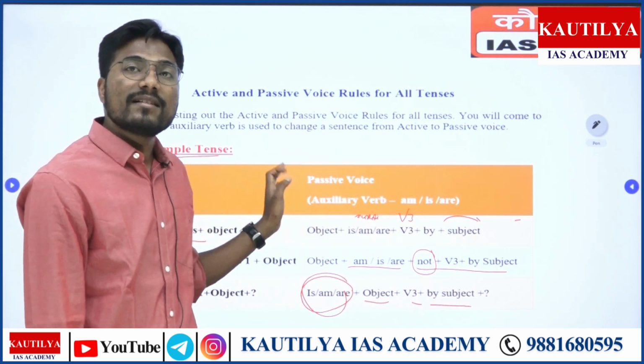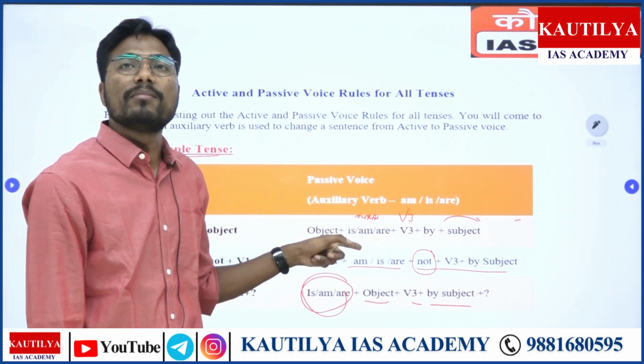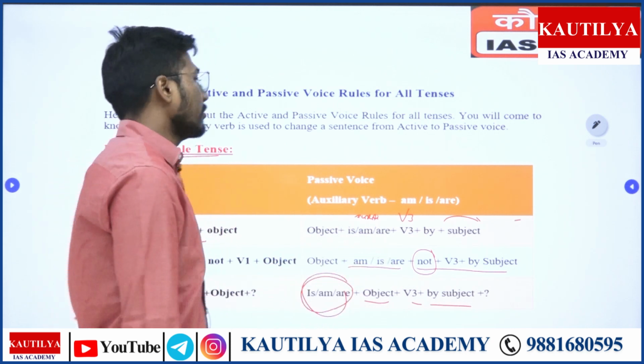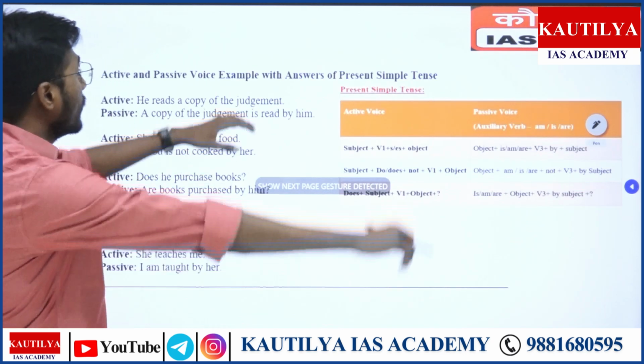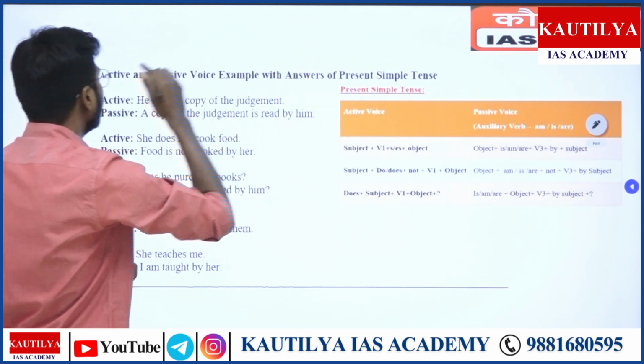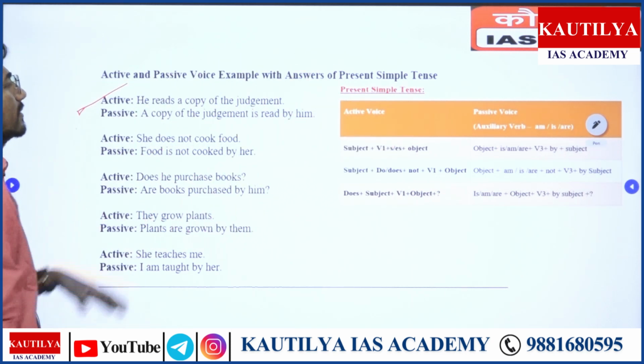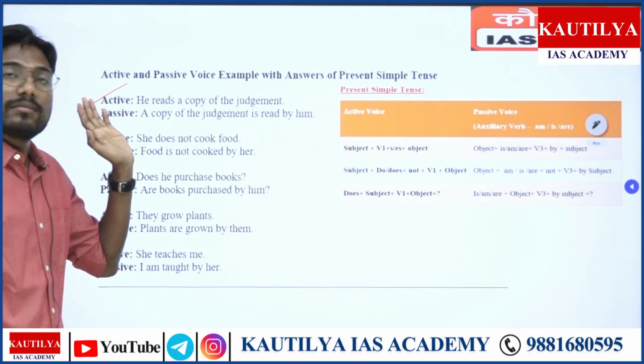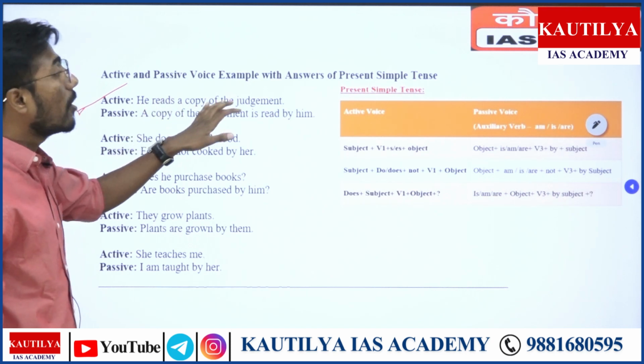Now let's try and understand the example with the help of this structure. It will be easy for you to understand it. Yes. Now look at it. We'll understand the very first structure of subject V1 and object. He reads a copy of the judgment.